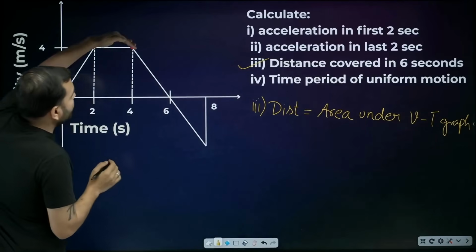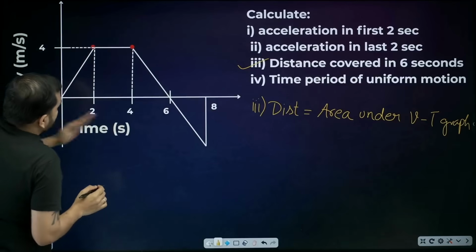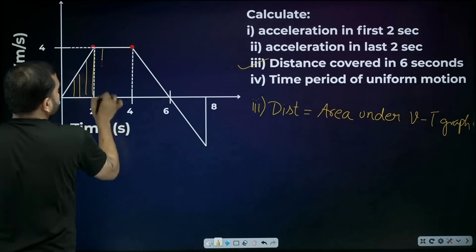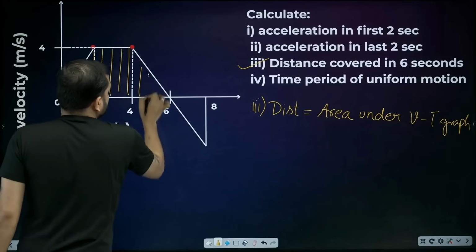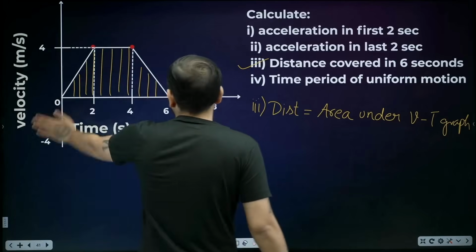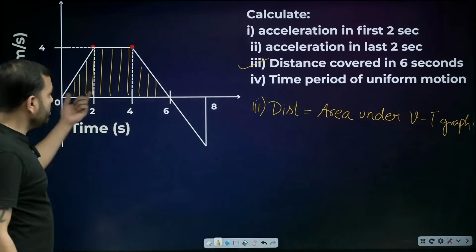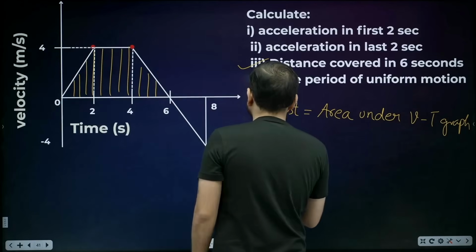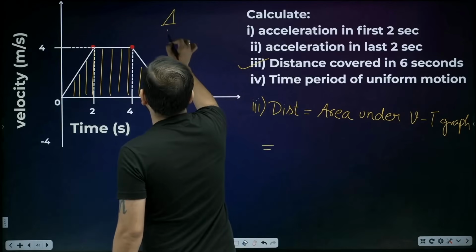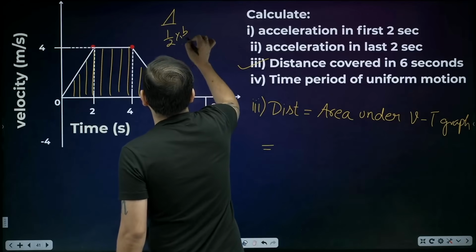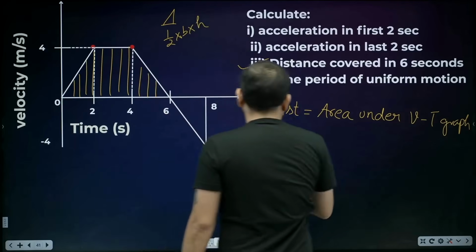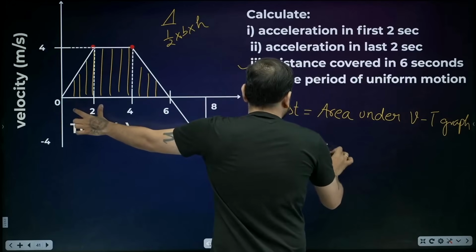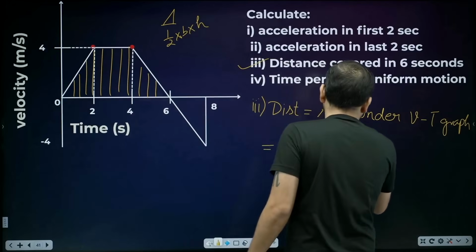So here is the graph. The area under this graph, this entire area, we need to calculate. Now how do we calculate this area? There are two triangles and one rectangle. What is the formula for the area of a triangle? You know the area of a triangle is half into base into height. So half into base is how much? 2. Height is how much? 4.